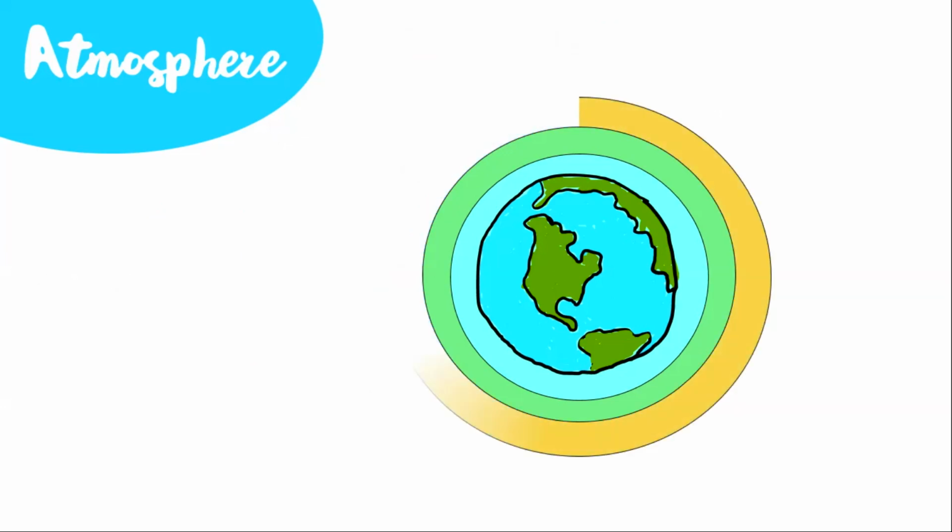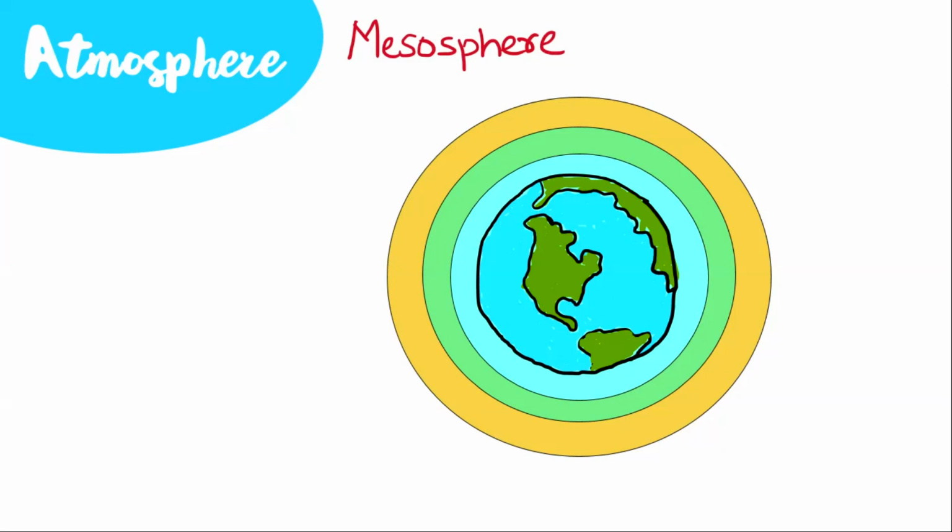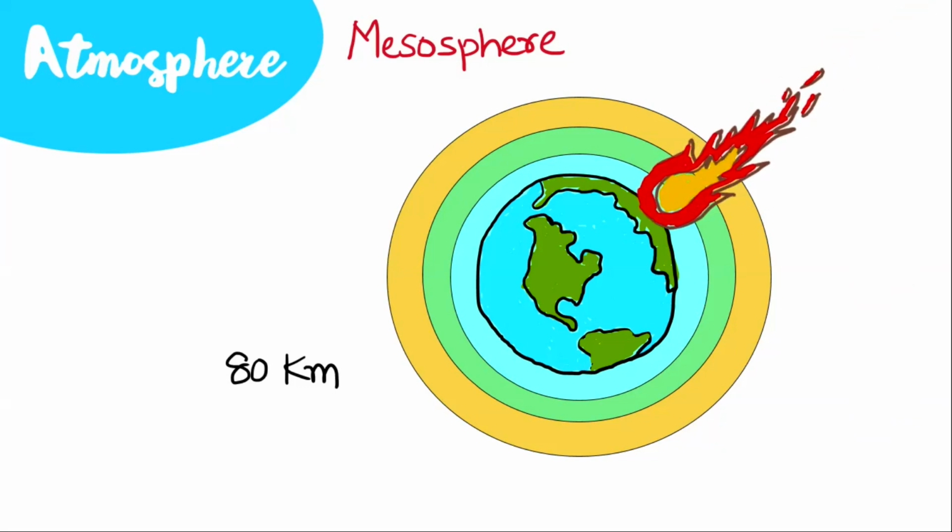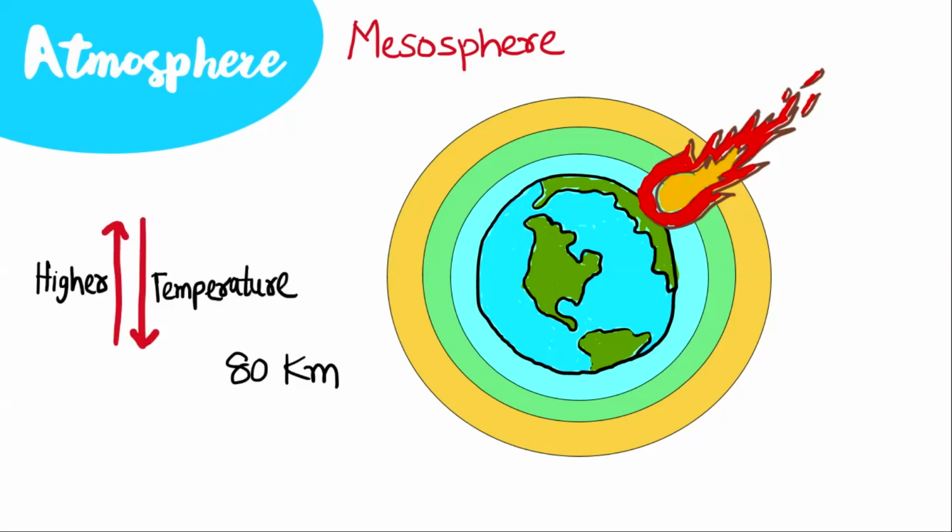Mesosphere. The third layer in the atmosphere is the mesosphere. It extends up to a height of 80 kilometers. When meteorites fall from space and enter this layer, they start to burn up. In this layer, the temperature starts to decrease as we go higher.